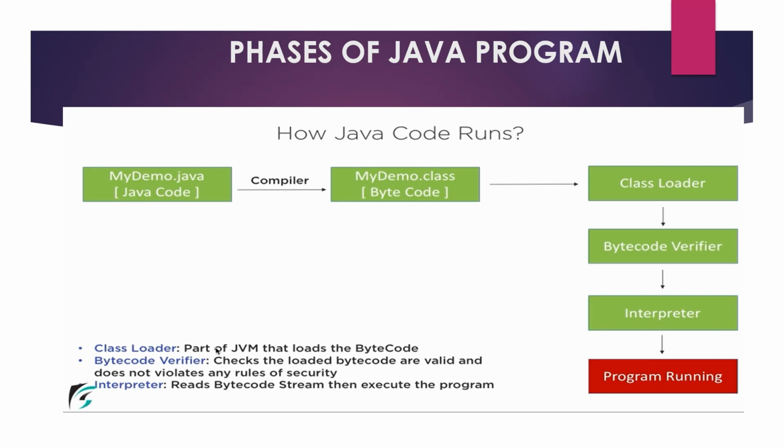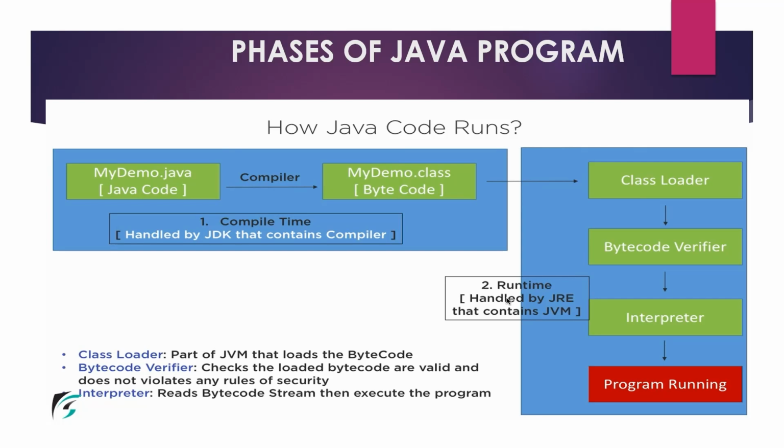This is the execution of our Java program. First, our Java file is converted to compiled code, that is, bytecode. After that, the class moves to the class loader, where it is verified that the class loaded into memory is valid, and the bytecode is checked so that it does not pose any security threats. After that it goes to the interpreter, which reads the bytecode, converts it, and executes the program.